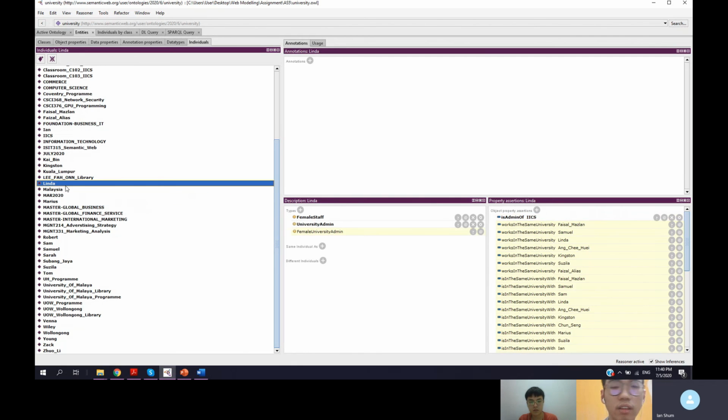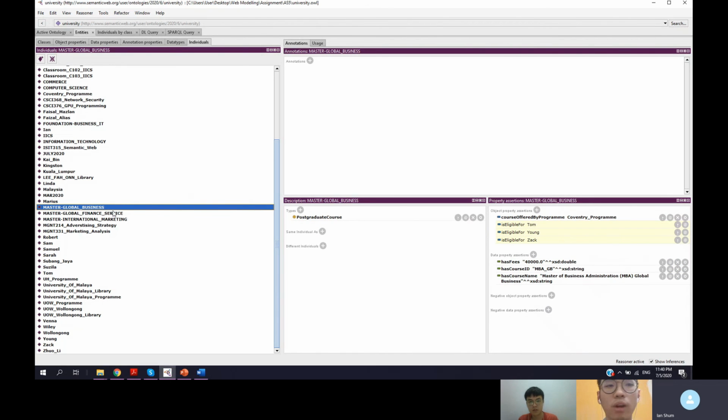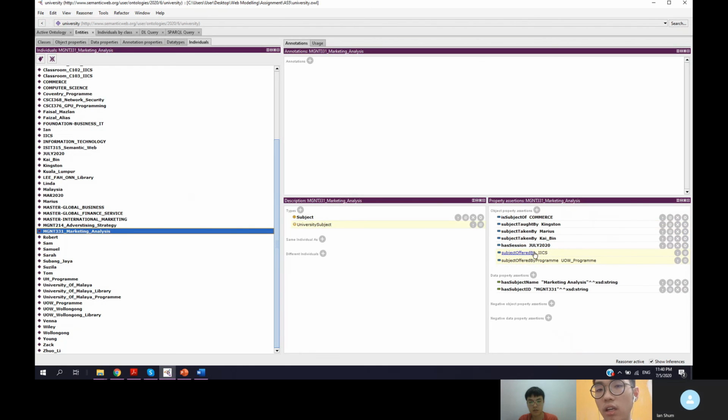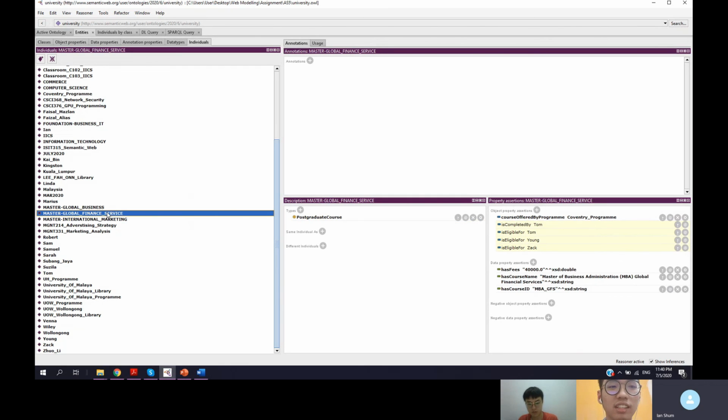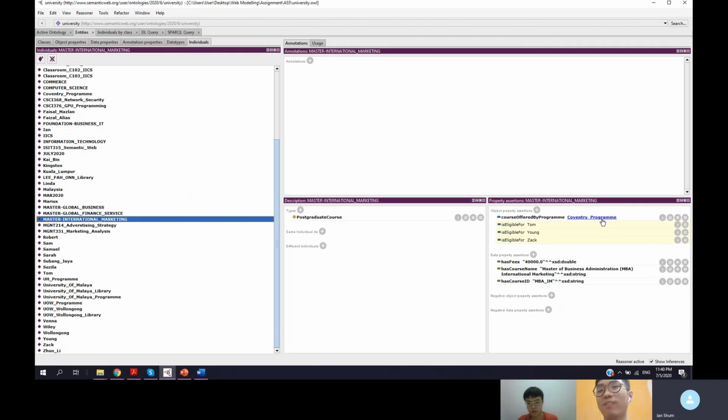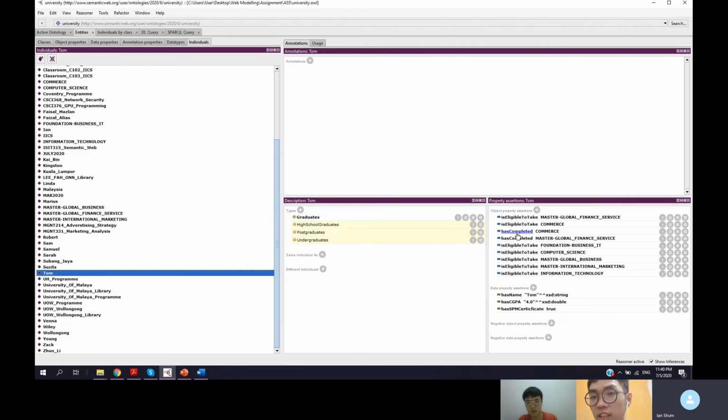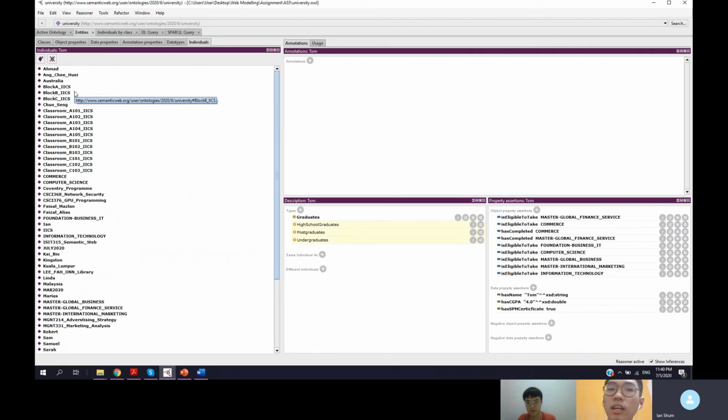And then we have Linda is the admin, and we have this master program. So these 4 master programs are offered by these 3. It's offered by Coventry program, and it's eligible for these 3. So this is eligible for is also being asserted in here. It's eligible to take. So basically, this is the rough idea of the individuals. So we created as many individuals as we can to demonstrate the ontology that we have.